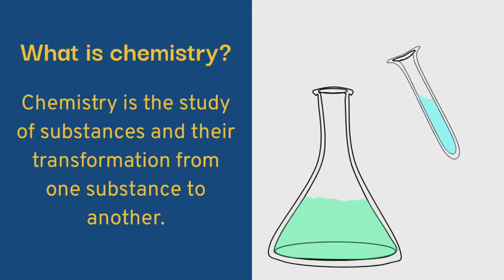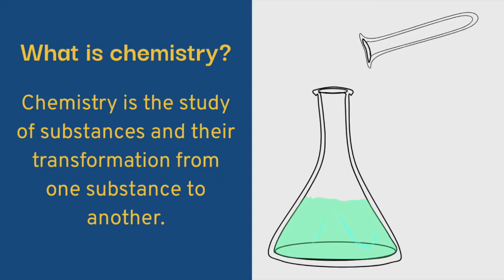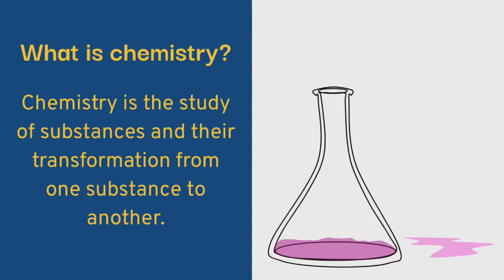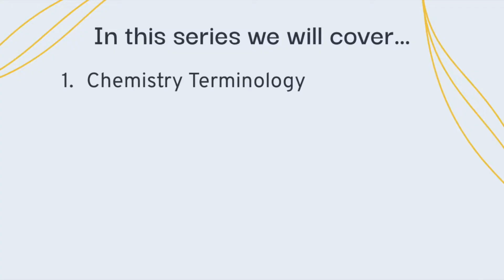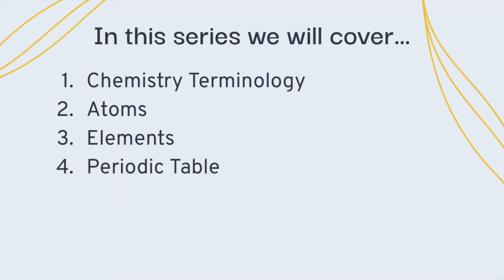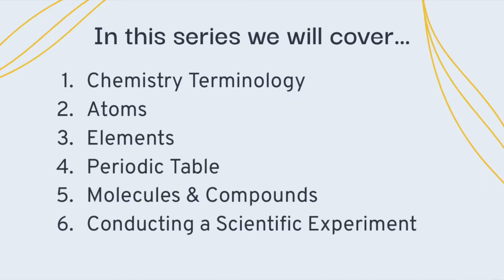Chemistry is a study of substances and their transformation from one substance to another. The study of chemistry helps you understand the world around you. In this series, you will learn about chemistry terms, the structure of atoms, elements, the periodic table, molecules and compounds, and how to conduct a scientific experiment.